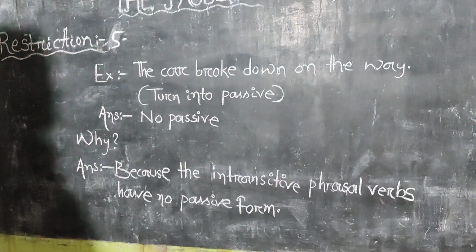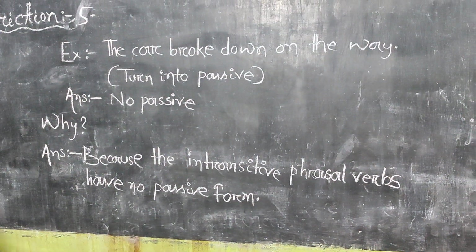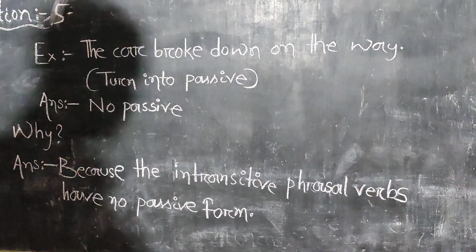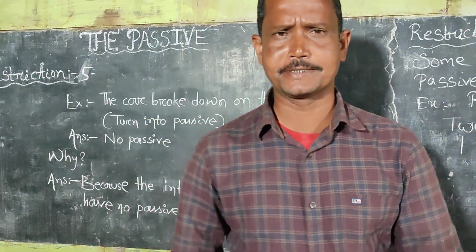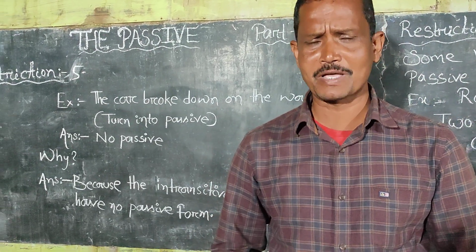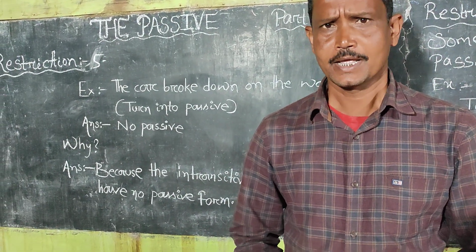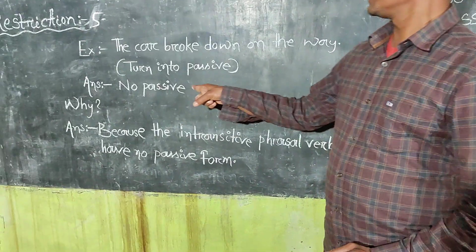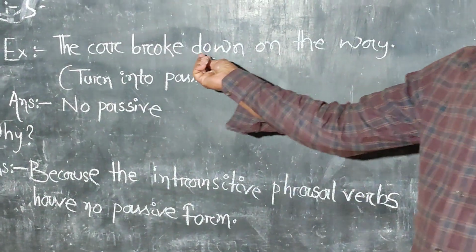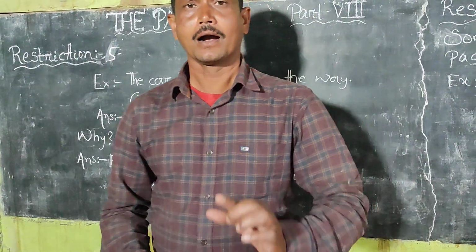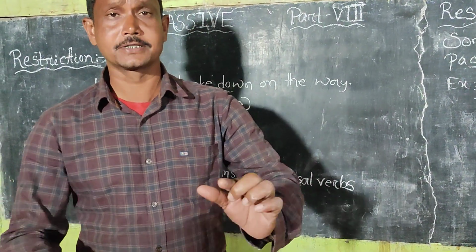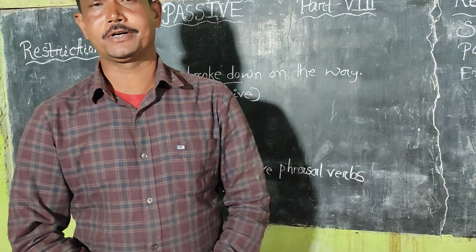Restriction number 5. The car broke down on the way, and the instruction is to turn it to passive. This sentence can't be passivized. This sentence has no passive form, because here broke down is a phrasal verb, and broke down is used as an intransitive phrasal verb.